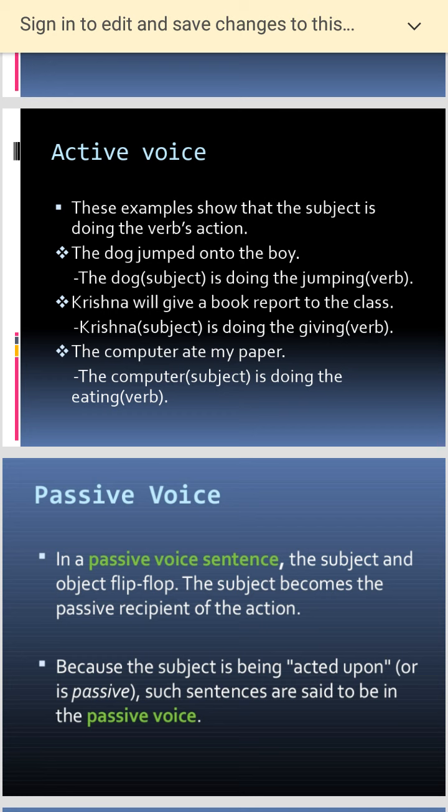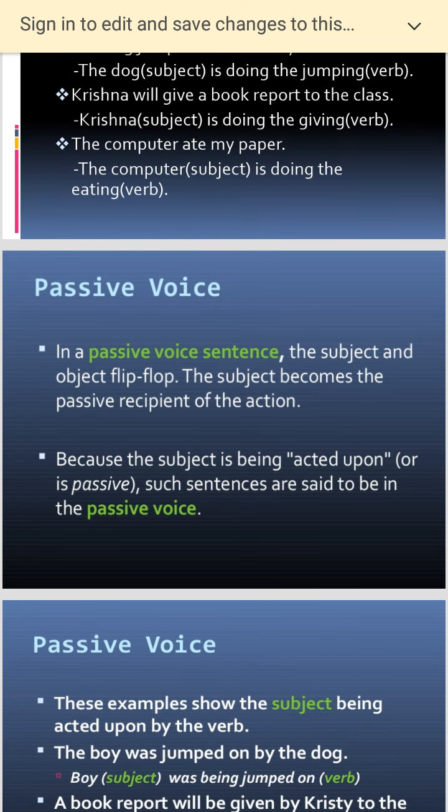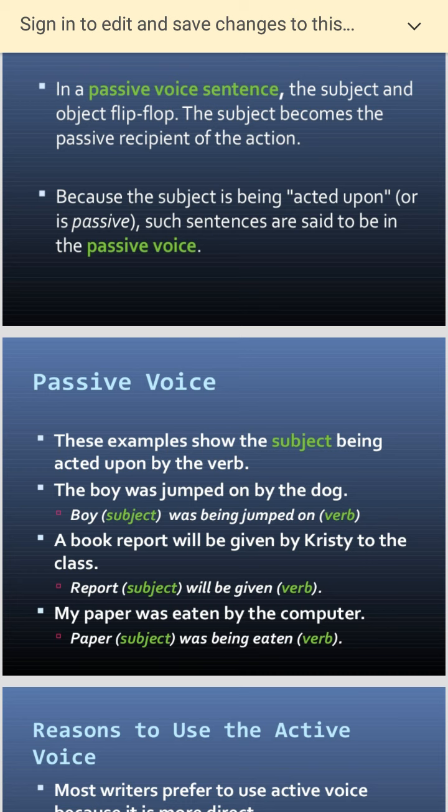Now you have to say the same thing in a different manner, and that is the passive voice. When you speak, the subject and the object flip-flop; they change places. The subject becomes a recipient of the action, because the subject is being acted upon. Such sentences are said to be in passive voice. These examples show the subject being acted upon by the verb.